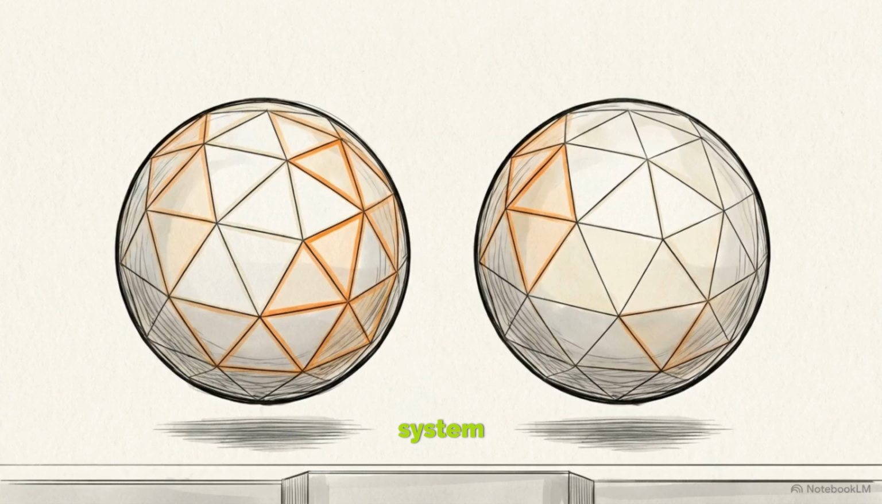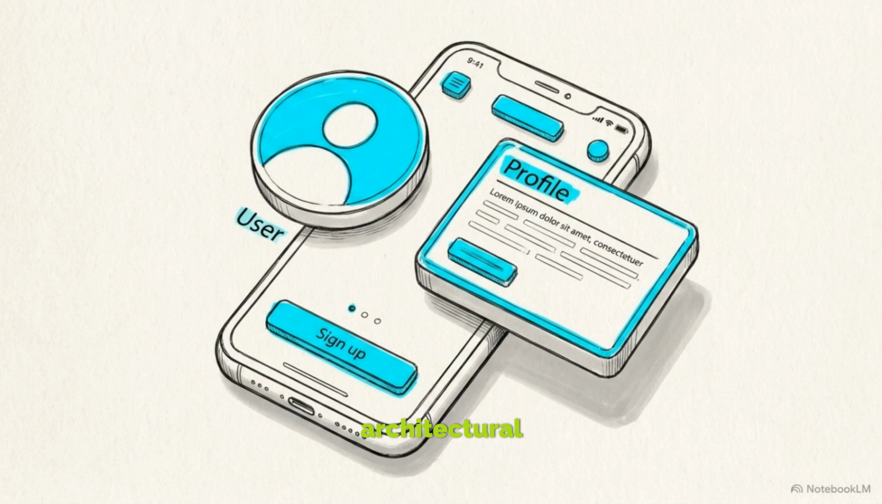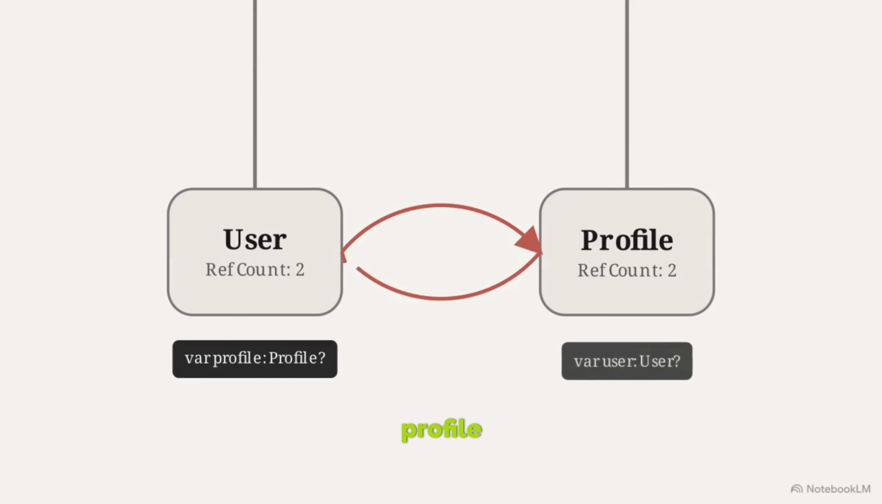However, this entire system is predicated on the idea that objects are capable of letting go. If two objects become mutually dependent, the accounting logic breaks. Consider a standard architectural pattern, a user object that needs to load and display a profile object. Here, the user holds a strong reference to the profile, and the profile holds a strong reference back.